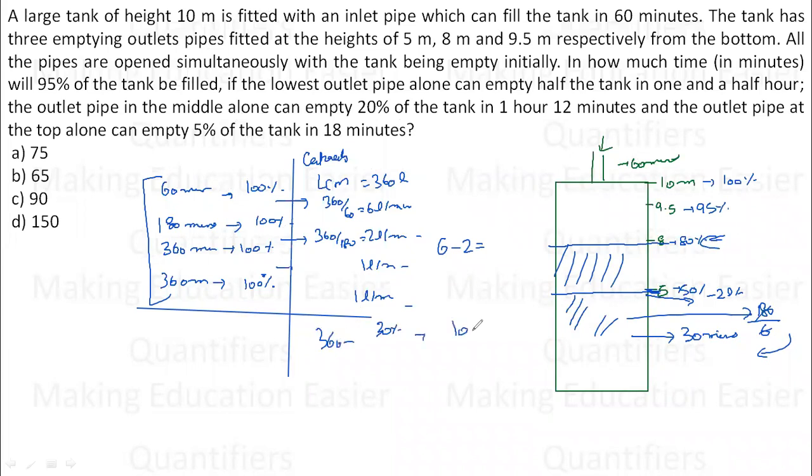For the next 108 liters, the efficiency at which the tank will be filled is 6 minus 2, that is, 4 liters per minute. So in this process, the time taken is 27 minutes. So up to the first half, the time taken was 30 minutes. Then the time taken is 27 minutes.